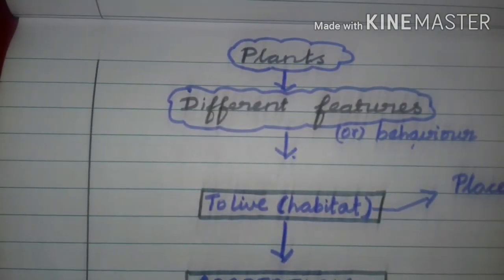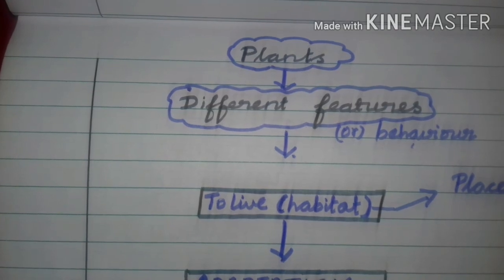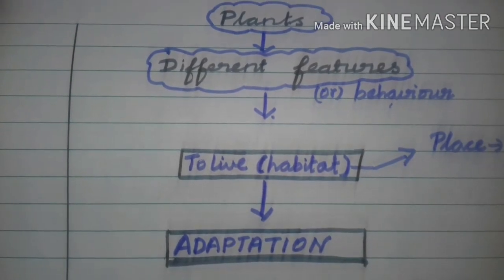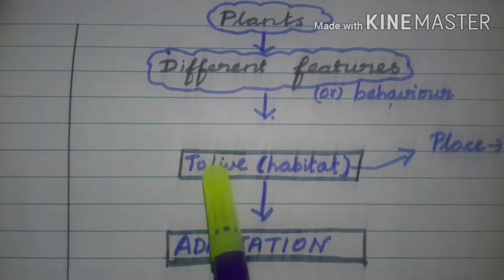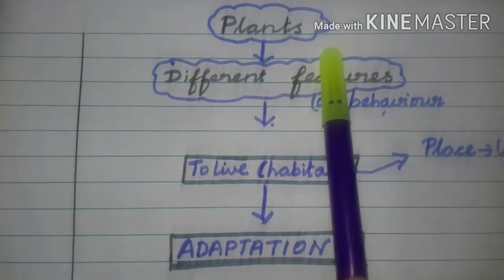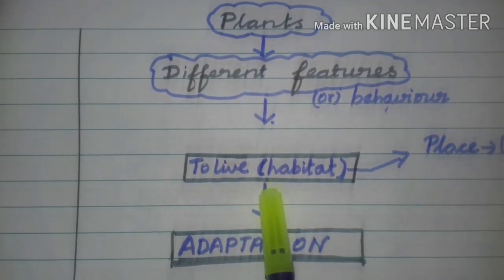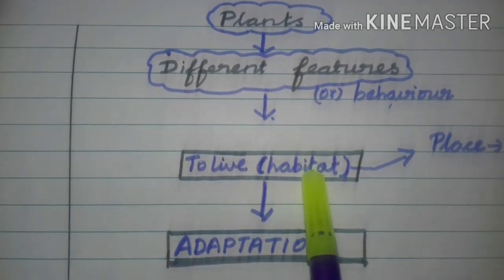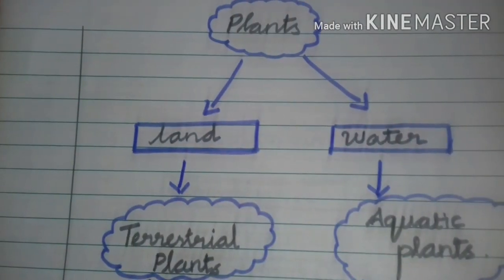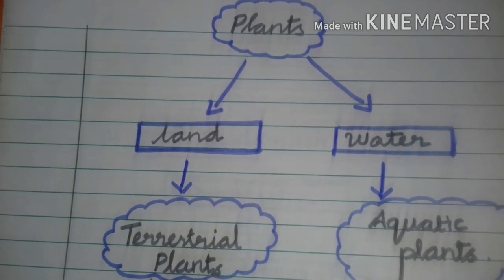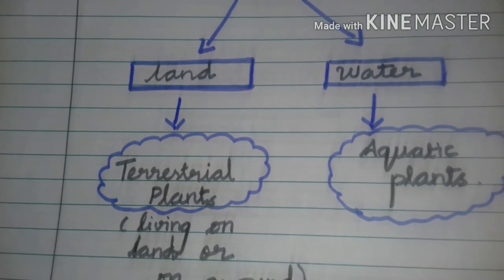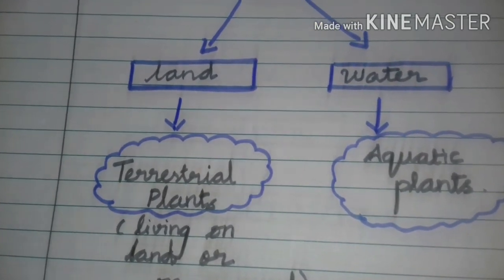Okay children, let's recall what we learned. So what is adaptation? Adaptation is nothing but the different features or behavior which help the plants or animals to live in their environment or habitat. Children, how are plants classified according to their habitat? They are classified into two types, terrestrial plants and aquatic plants.